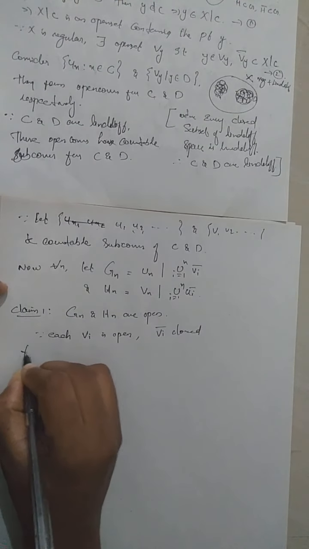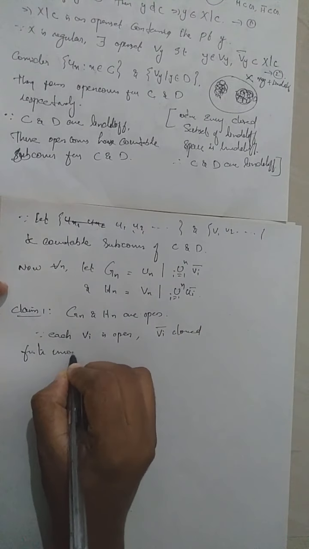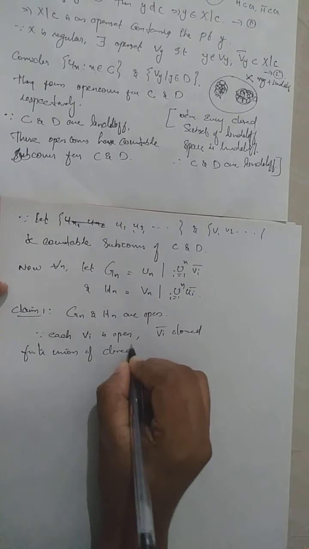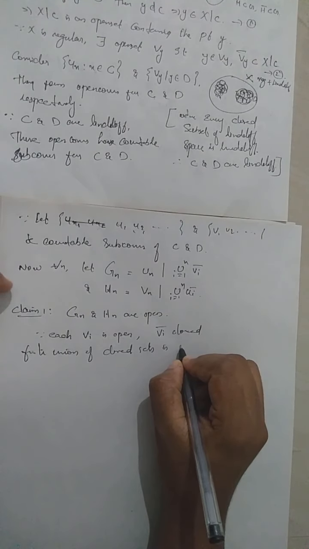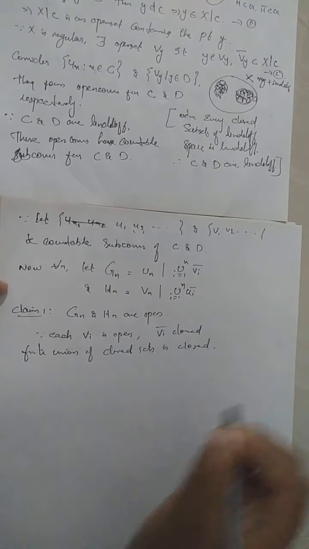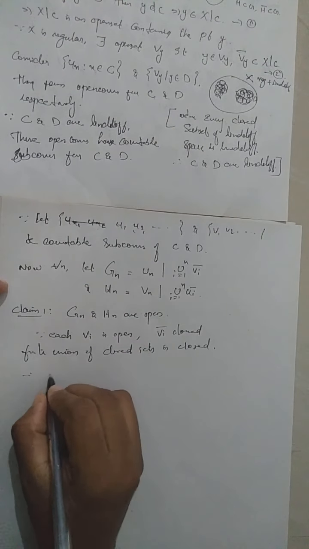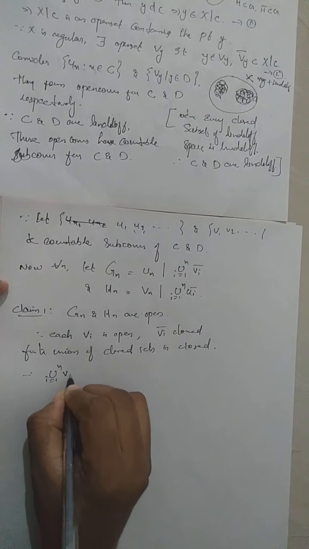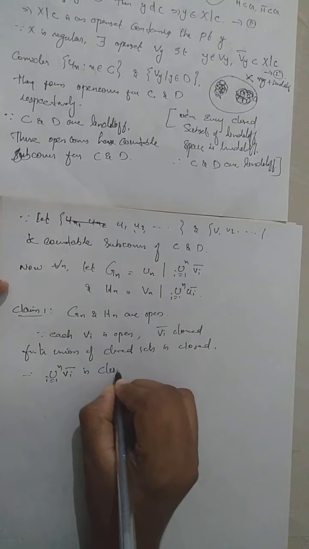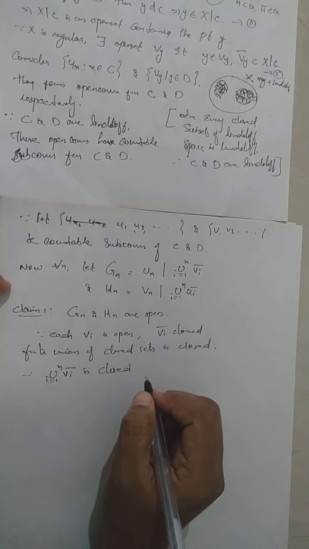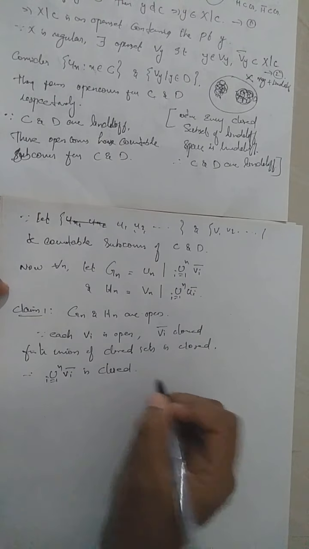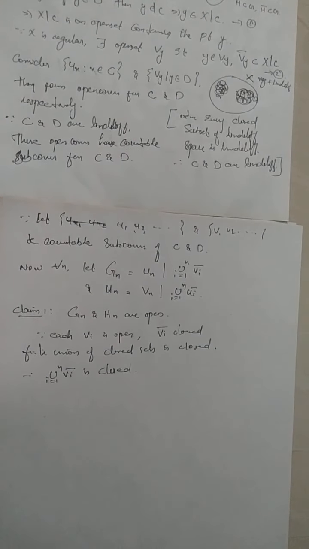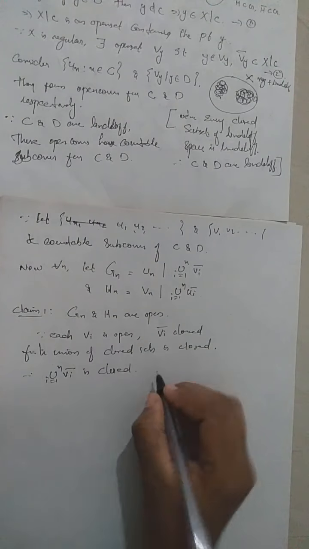Therefore, the union i equal to 1 to n of Vi closure is closed. Then its complement will be open.